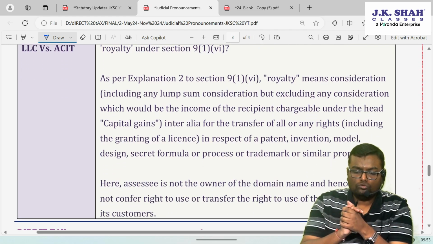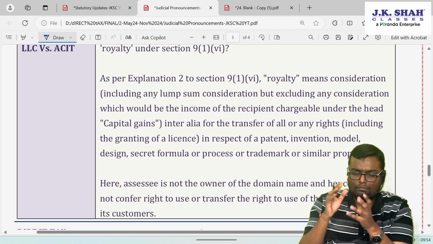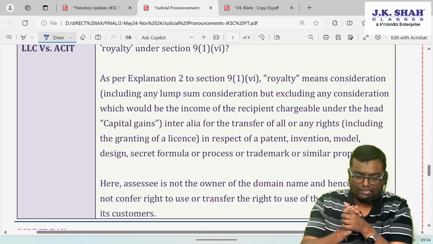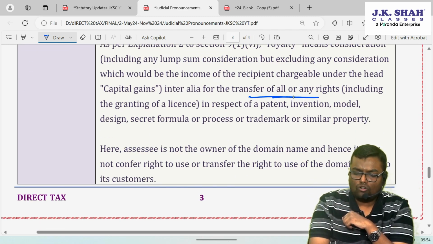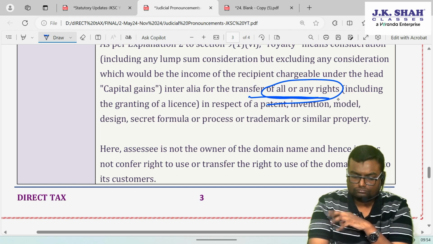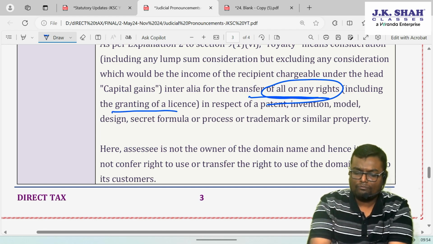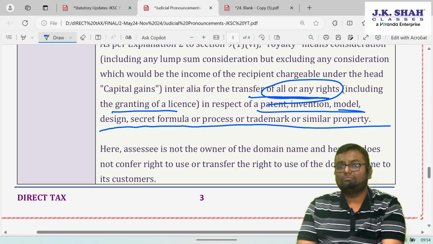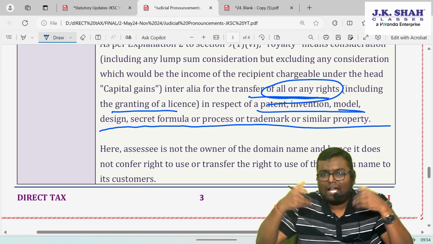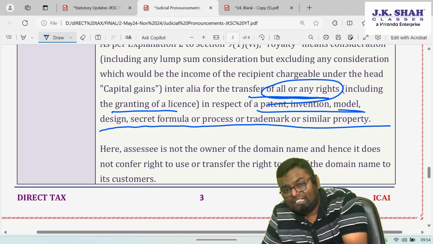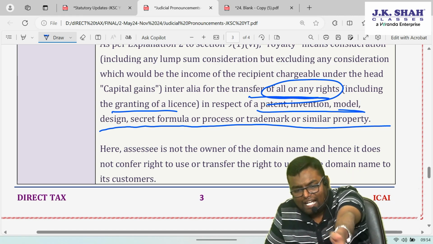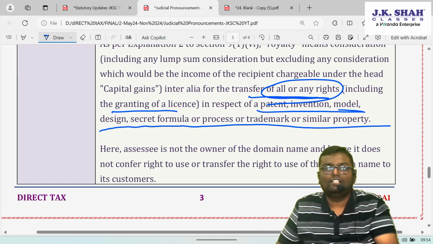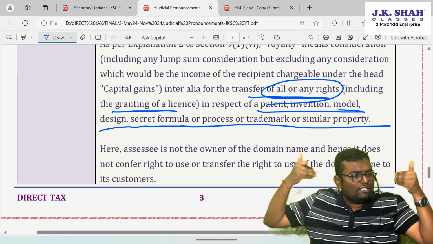As per Explanation 2, royalty means consideration, including lump sum consideration but excluding capital gain, inter alia for transfer of all or any of the rights for granting a license or so, for patent, invention, model, design, secret, formula, process, etc. But understand, if that asset is in my name, I'm allowing that right to somebody else and I'm taking consideration, that is royalty. What if that asset is not under my name?